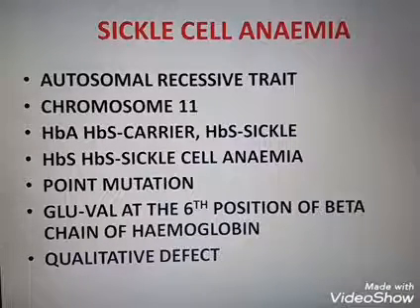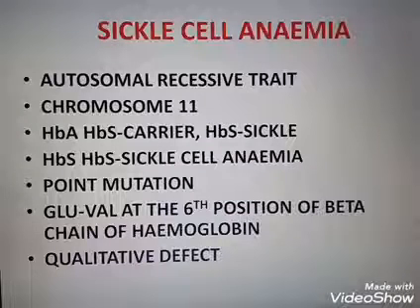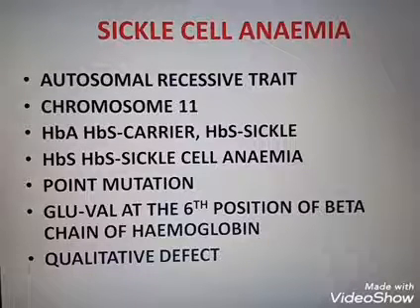So sickle cell anemia is an autosomal recessive trait. Chromosome number 11 is responsible. The beta globin chain is getting altered. HbA is a normal gene. HbS is a sickle cell gene. HbA, HbS indicates it is a carrier.